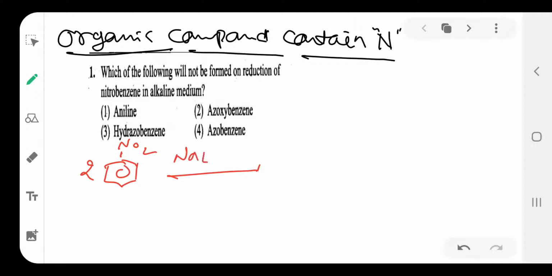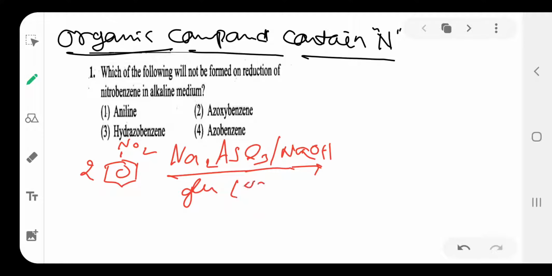React with Na2AsO3 and NaOH. Okay, so in the presence of this reagent or glucose and NaOH reagent, it gives azoxybenzene.